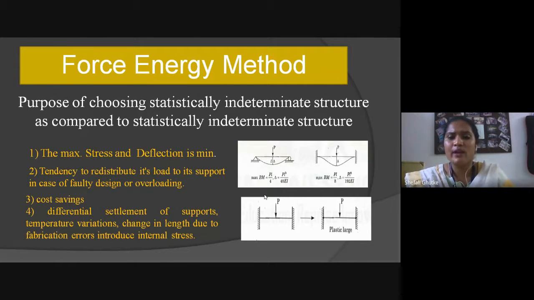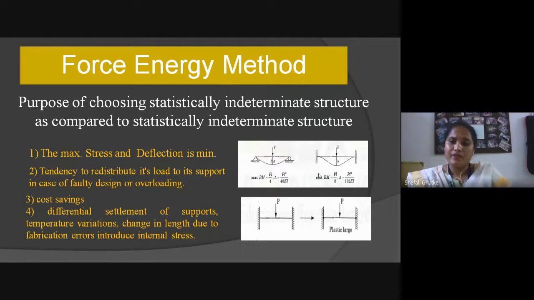Maximum bending moment will be PL by 8 and deflection will be PL cube by 192 EI. So you can see clearly, if we are choosing a determinate structure, it shows maximum bending moment and maximum deflection.